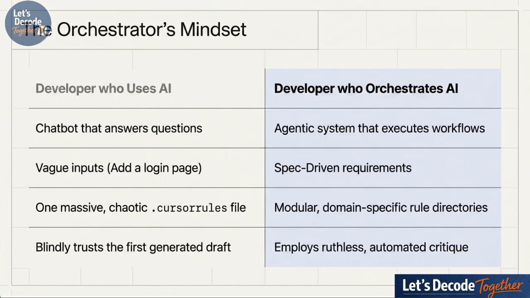Now check out the stark contrast between the amateur developer and the true orchestrator. The amateur just types out some vague prompt like, hey, add a login page, crosses their fingers, and blindly trusts that first chaotic draft. But the senior engineer, they're employing spec-driven requirements, modular rules, and ruthless automated critiques. It's the difference between just hoping for the best and actually engineering for success. Listen, you wouldn't accept a completely unreviewed pull request from a total stranger, right? So you absolutely shouldn't accept one from an AI without having the right systems in place.